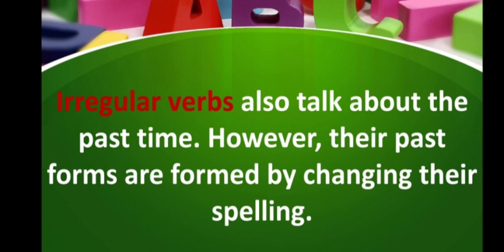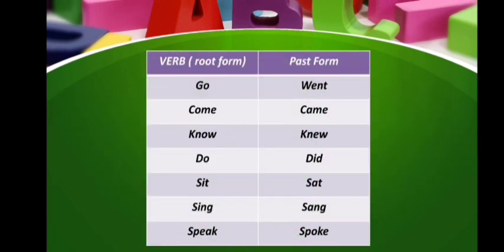These are irregular verbs, and irregular verbs also talk about past time. However, their past forms are formed by changing their spellings. Here are some examples of irregular verbs. I have shown in the table that the left side is the verb root form and the right one is the past form. So, go, went, become, became, come, came, know, knew, do, did, sit, sat, sing, sung, speak, spoke. Okay, these are the past forms of the irregular verbs.